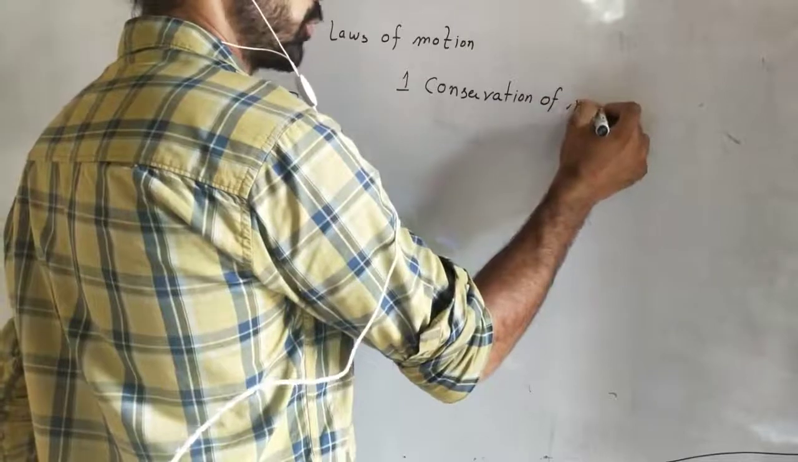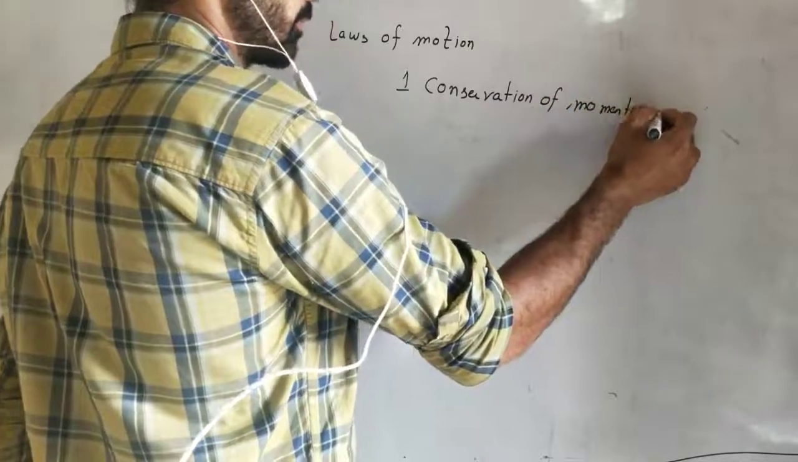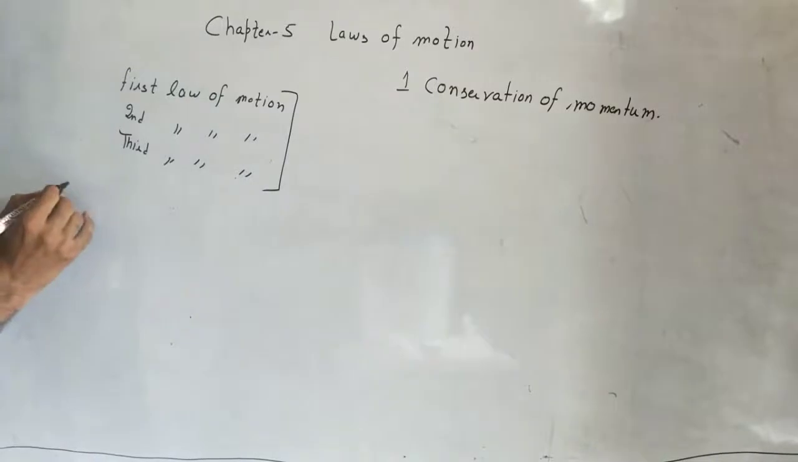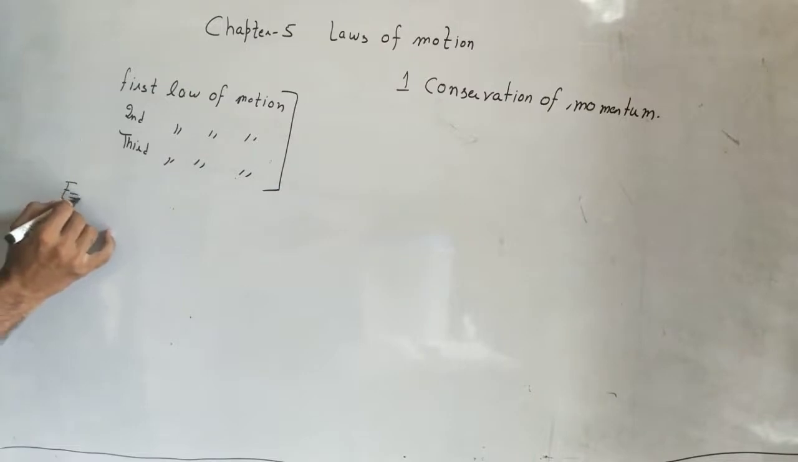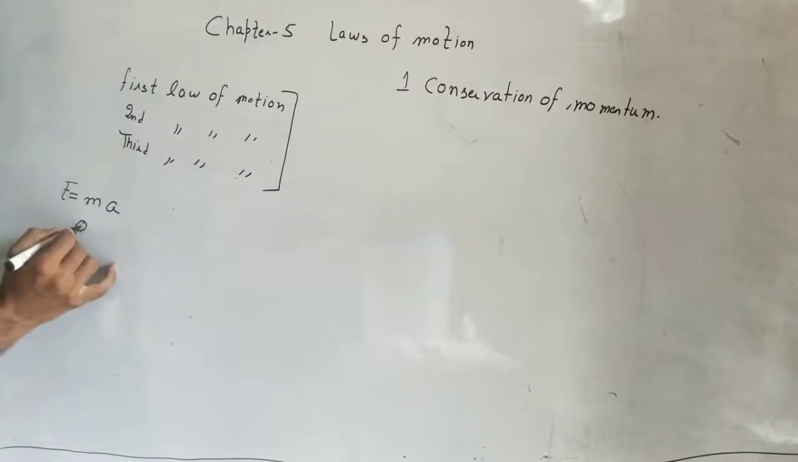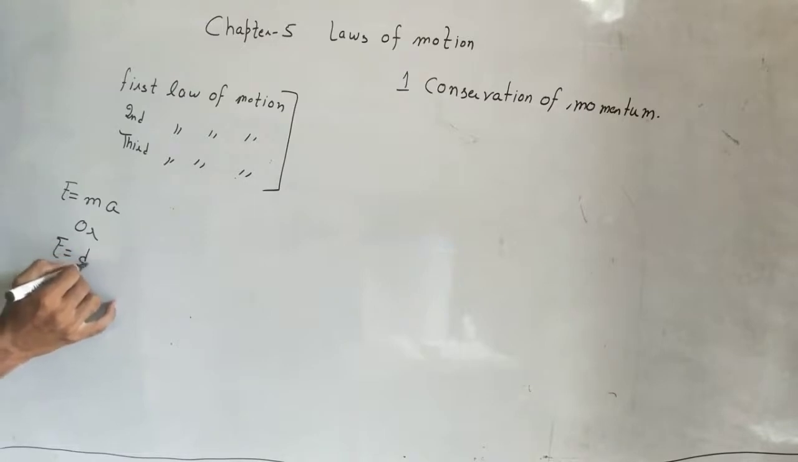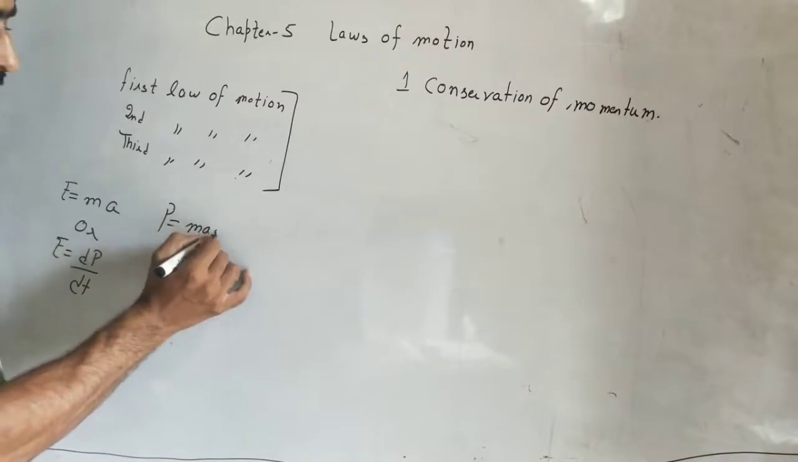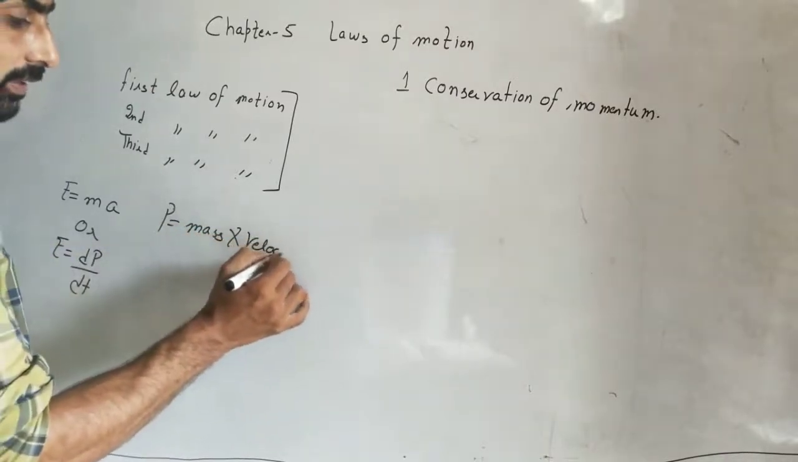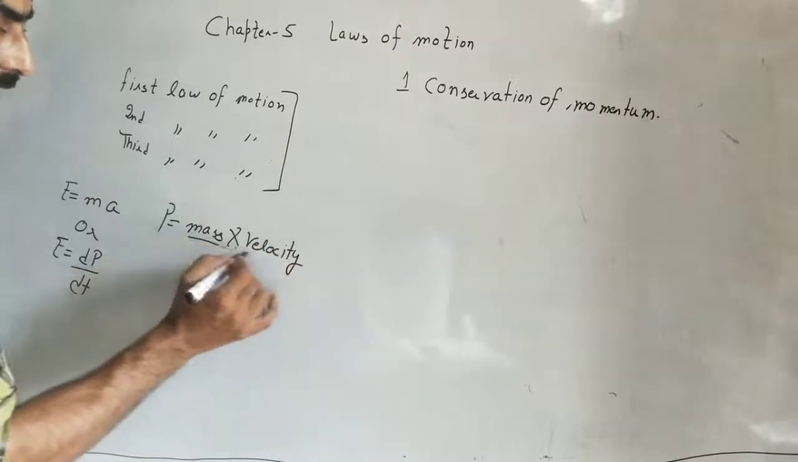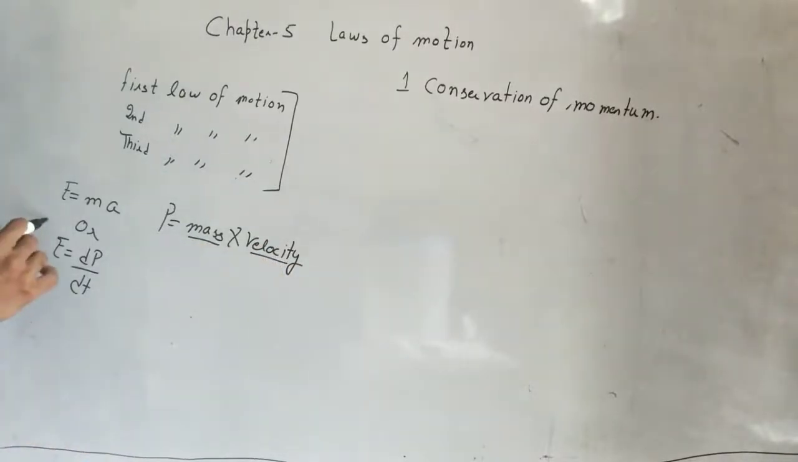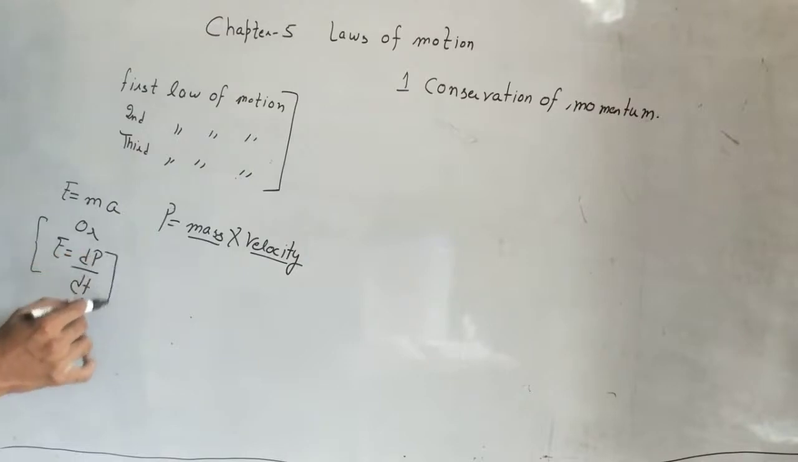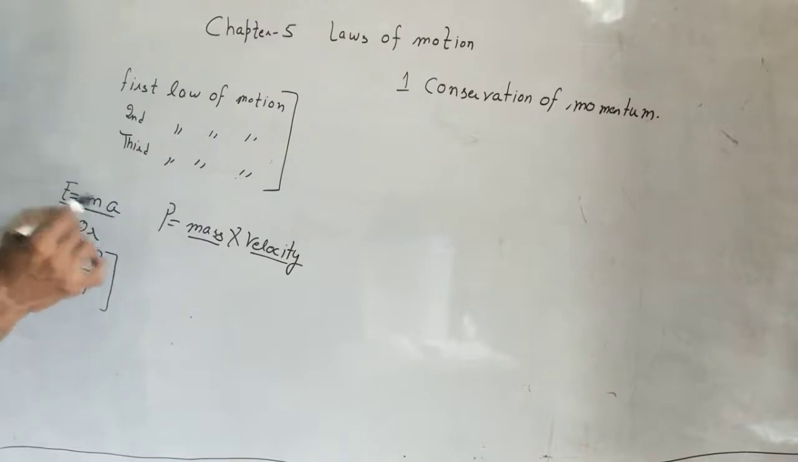Before we start this topic, you should be aware of some terms like momentum. What is Newton's second law? Force is equal to mass into acceleration, or force is equal to change in momentum with respect to time. And what is momentum? Momentum is mass into velocity. So these are all concepts of 9th class that you have to remember. So Newton's second law says this: rate of change of momentum is directly proportional to applied force, where F is equal to ma.